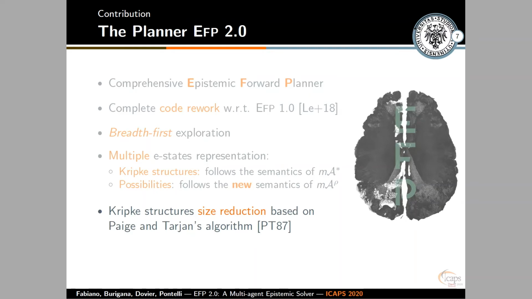Moreover, we allow the planner to reduce the size of the structure using the Paige-Tarjan algorithm. This will allow the e-states to always be compact and compressed. And we introduced the idea of already visited e-states. This is a concept that is quite common in planning, but was never introduced for epistemic planning.